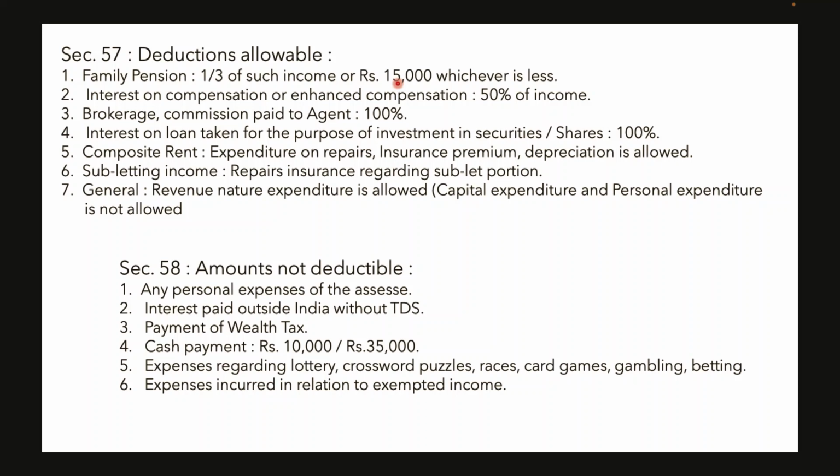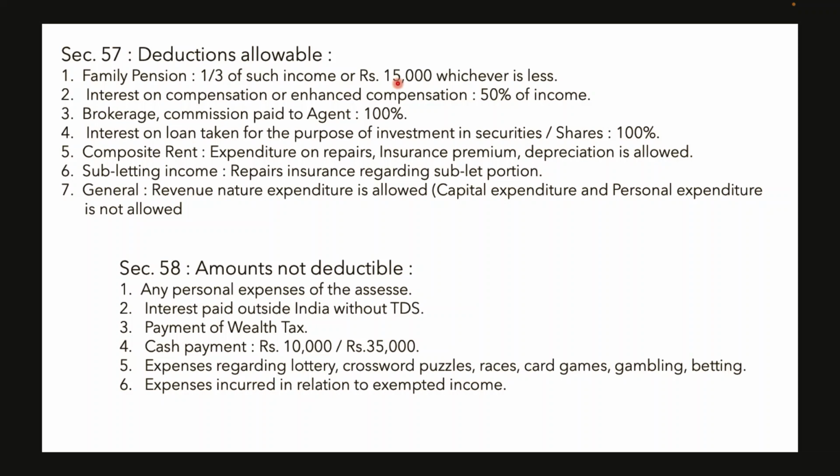Interest paid outside India without deduction of TDS is not allowed as deduction. Payment of wealth tax, then any cash payment exceeding rupees 10,000, and 35,000 in case of transport companies, is not allowed as deduction. It should be paid through a digital mode or through a cheque, crossed cheque, or through a demand draft.